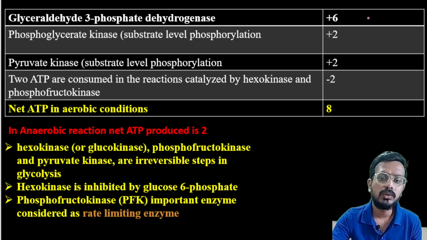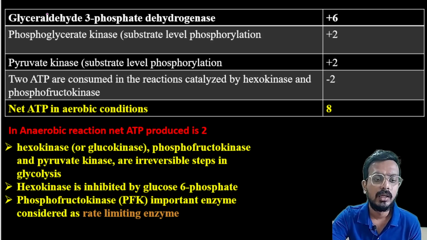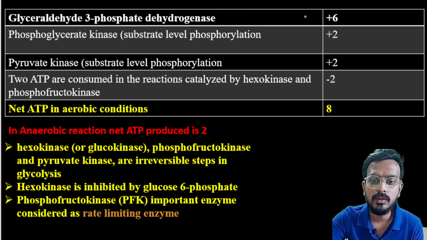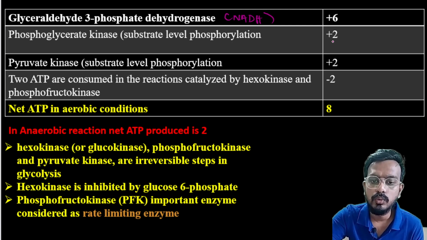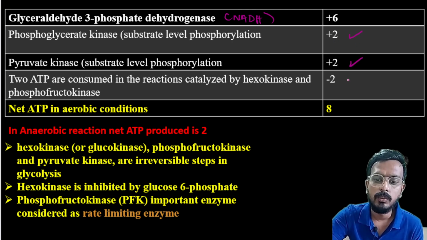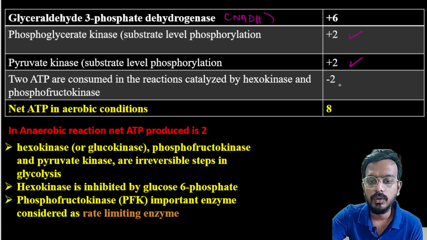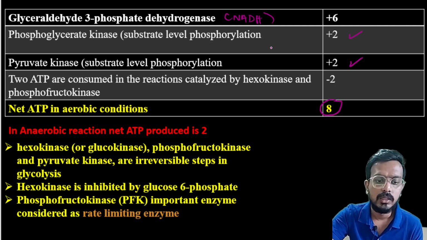So let's see the energy: glyceraldehyde 3-phosphate dehydrogenase gives 6 ATP from NADH, and phosphoglycerate kinase and pyruvate kinase give 2 ATP, 2 ATP. If we subtract, the net ATP is 8. So in anaerobic condition 2 ATP will be produced.